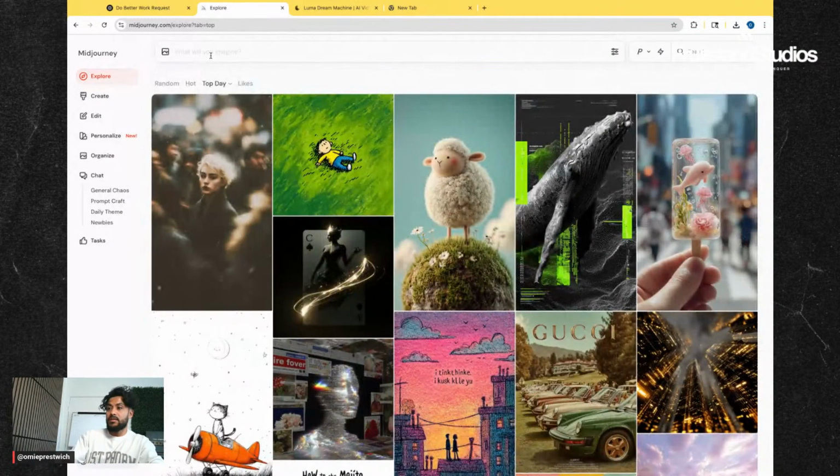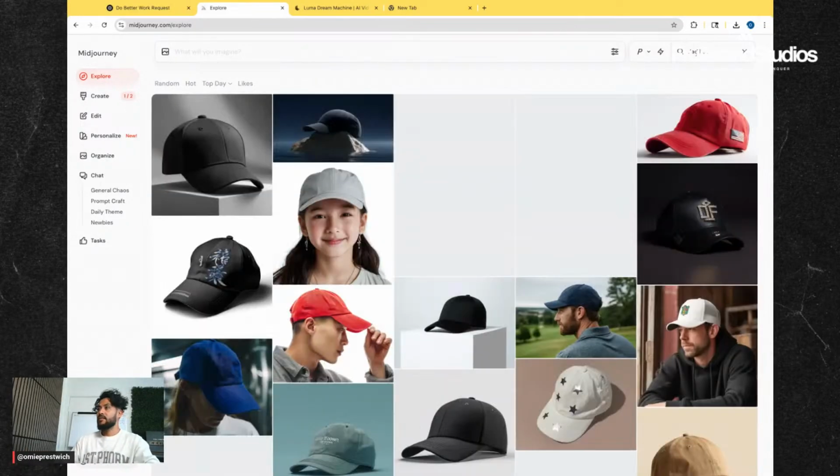Let's go explore and let's go to hats. That dolphin image is so cool. Let's go to dad hat. Oh, what in the heck is going on here? Dad hat. Here we go.